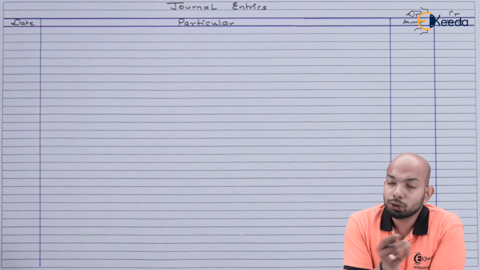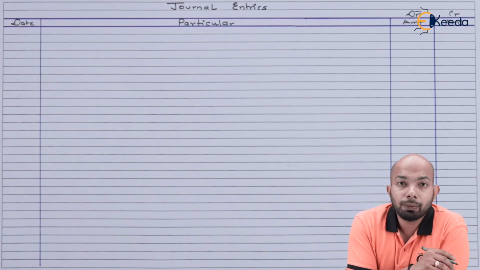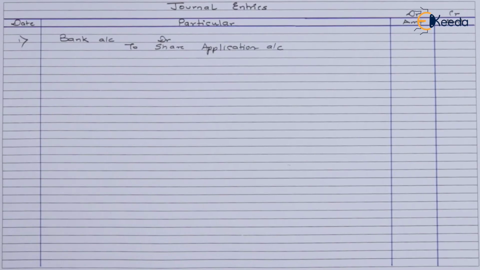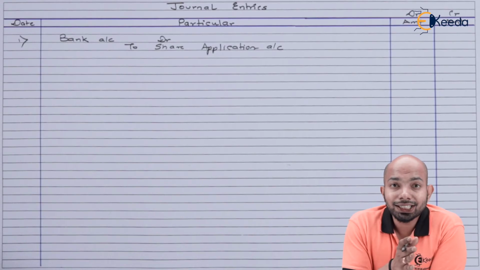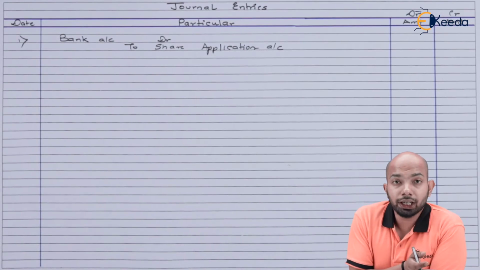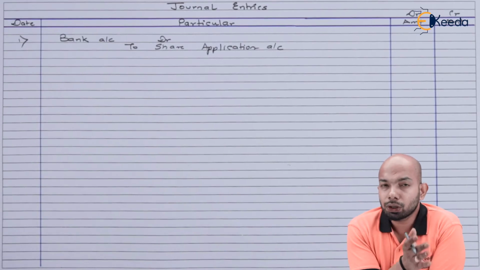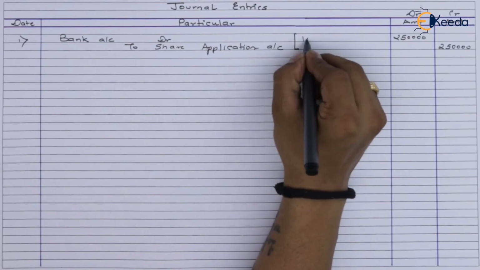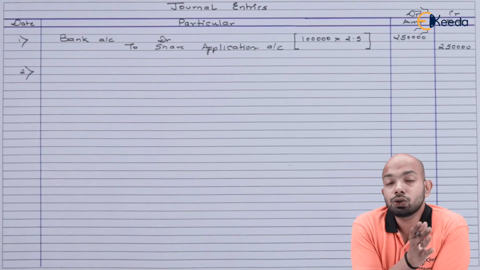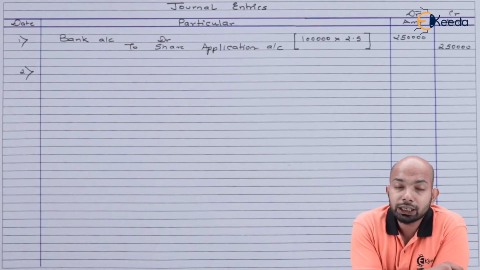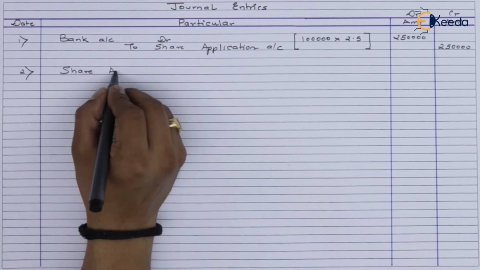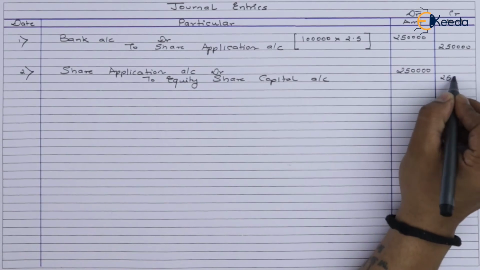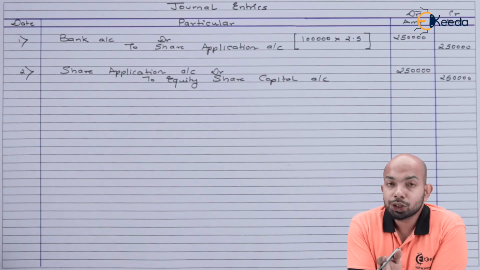So the first entry will refer to the application receipt. That means receipt of application money. The receipt of application money will be 1 lakh shares multiplied by 2.5, because that is the application money amount. So 1 lakh multiplied by 2.5 will give you an amount of 2,50,000. Now, as there is no refund here, this whole amount can be transferred to equity share capital. So we have moved the application money to the share capital account.